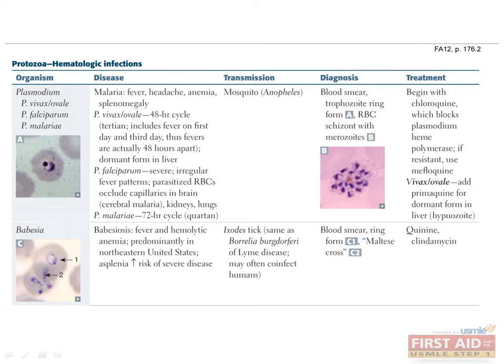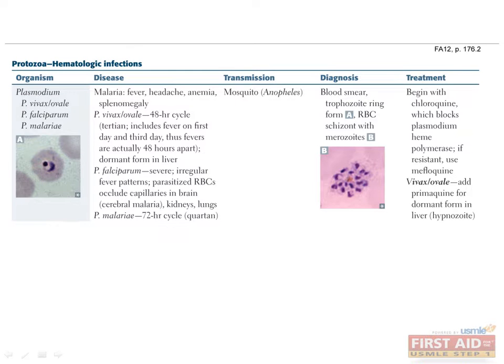The two protozoa causing hematologic infections are Plasmodium and Babesia. Members of the Plasmodium genus, P. vivax, P. ovale, P. falciparum, and P. malariae are the causes of malaria, a mosquito-borne infection widespread in tropical regions such as Asia and Africa. Malaria is characterized by cyclic fever, headache, anemia, and splenomegaly.